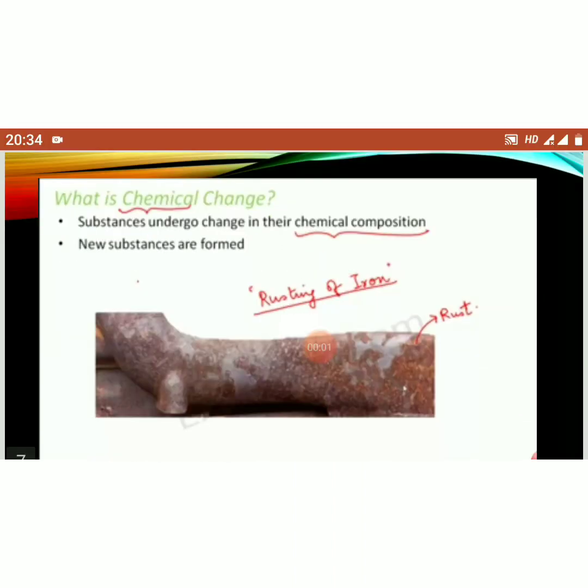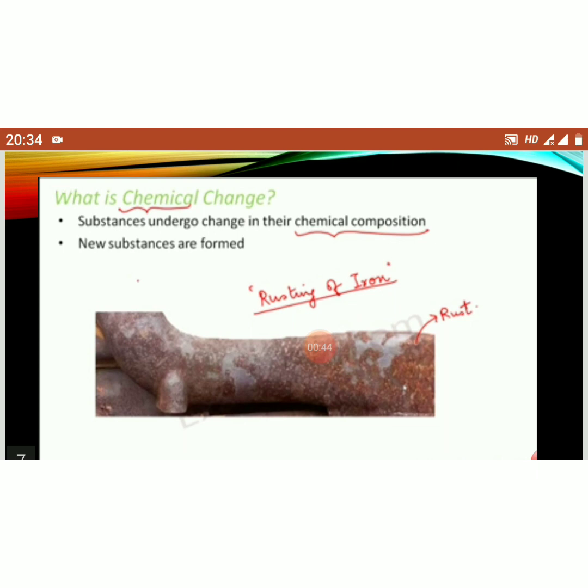Okay. Now let's move to chemical change. A change in which composition and chemical properties of the substance get changed is called a chemical change. So in the physical change, the physical properties get changed, and in chemical changes, the chemical composition or chemical properties of a substance get changed. Right? And in chemical change, one or more new substances are formed, and it is an irreversible change, means we cannot get the original substance back. We get the completely new substance with new properties.